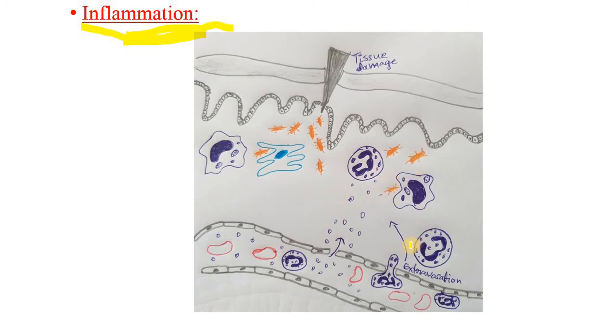The major cells that migrate into the site of infection are the neutrophils. Neutrophils are not present in healthy tissue, but only when the infection takes place do neutrophils migrate into the site of infection. Extravasation means migration of the leukocytes into the site of infection.